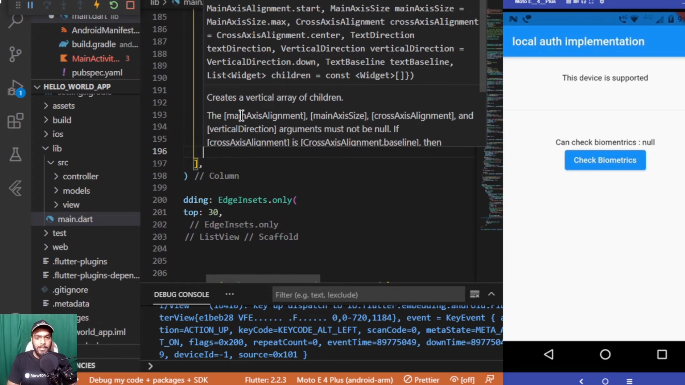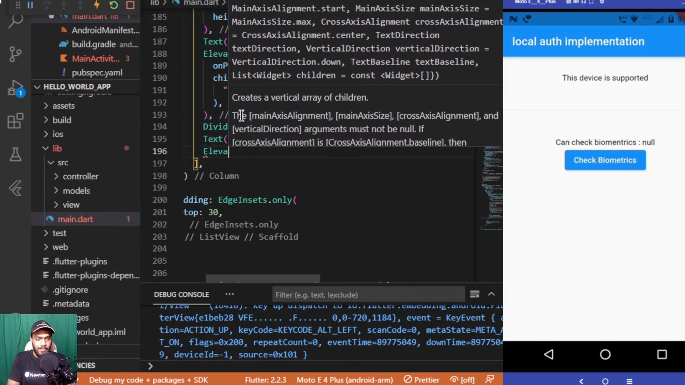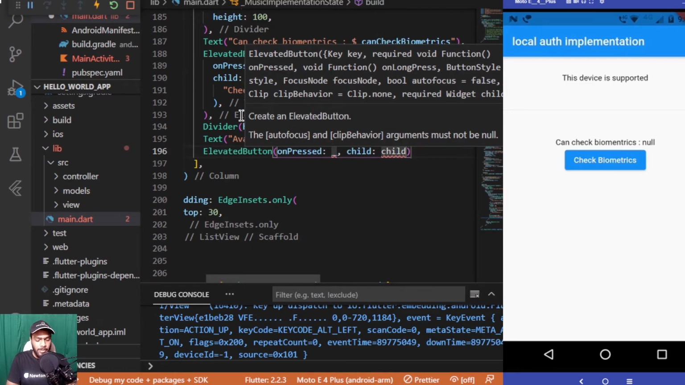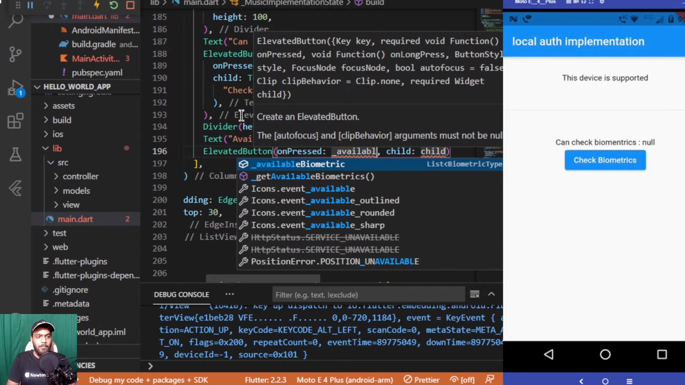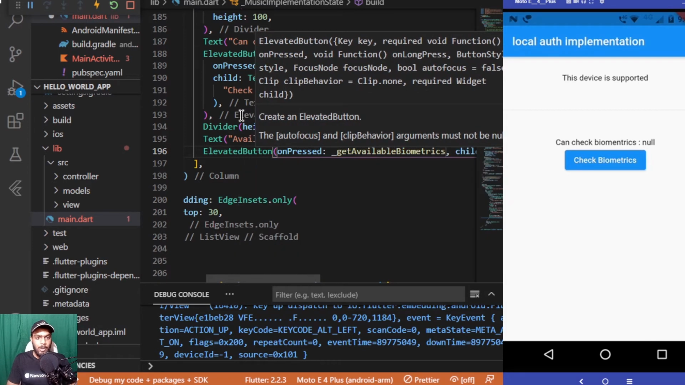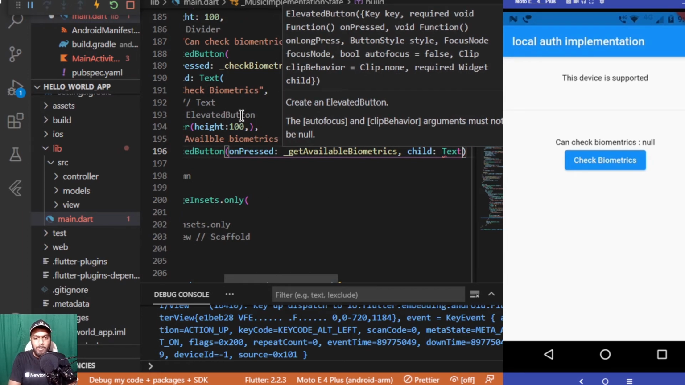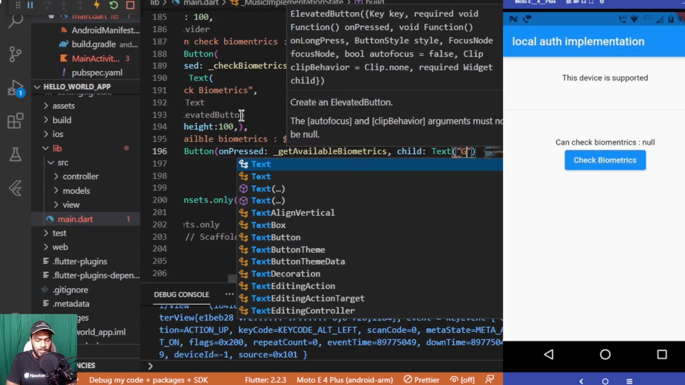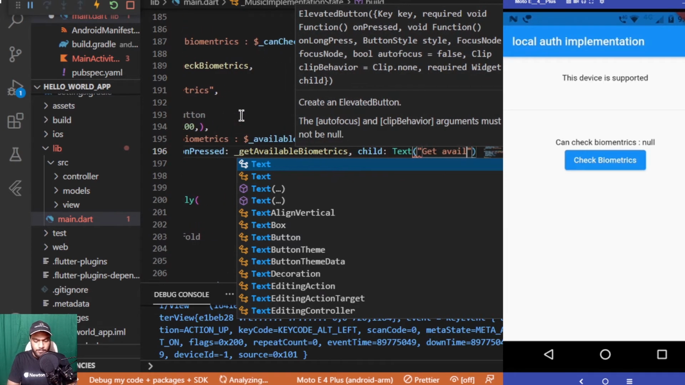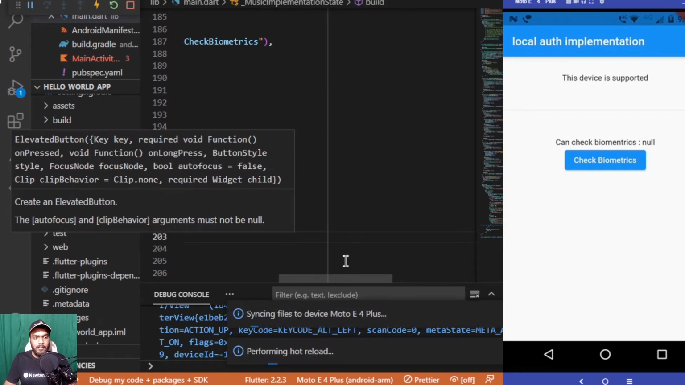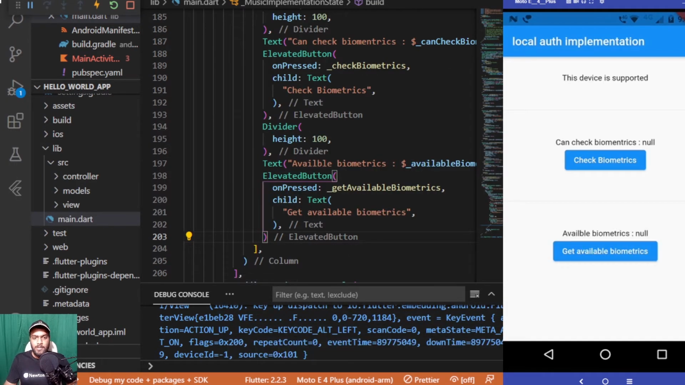And after that, we'll be having another elevated button, clicking which we'll be updating the value of this text. This will be triggering the getAvailableBiometrics function which we have created above, and this child will be displaying available biometrics or get available biometrics, whatever you want. Saving it once so that things are updated in the app as well. You can see that both the things which we have added have been updated.